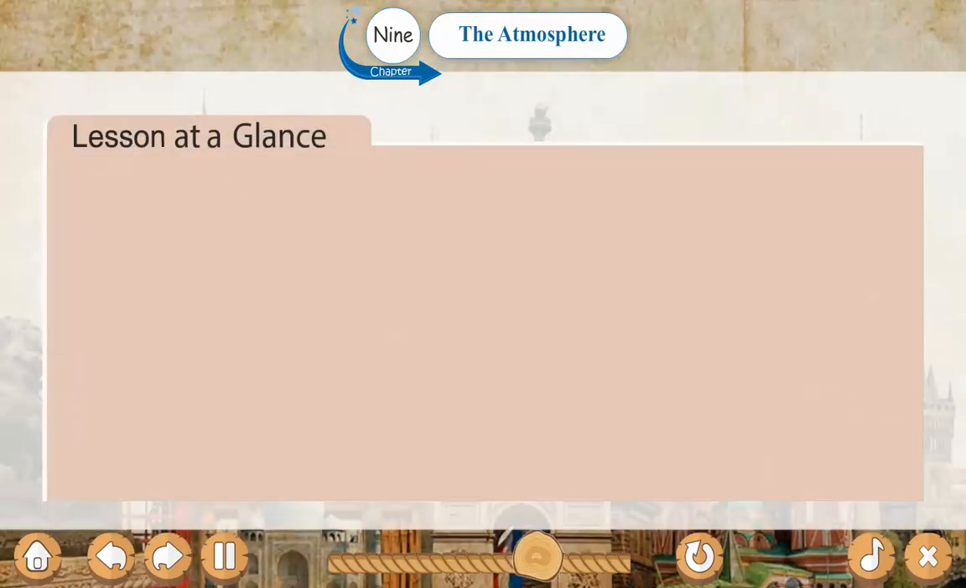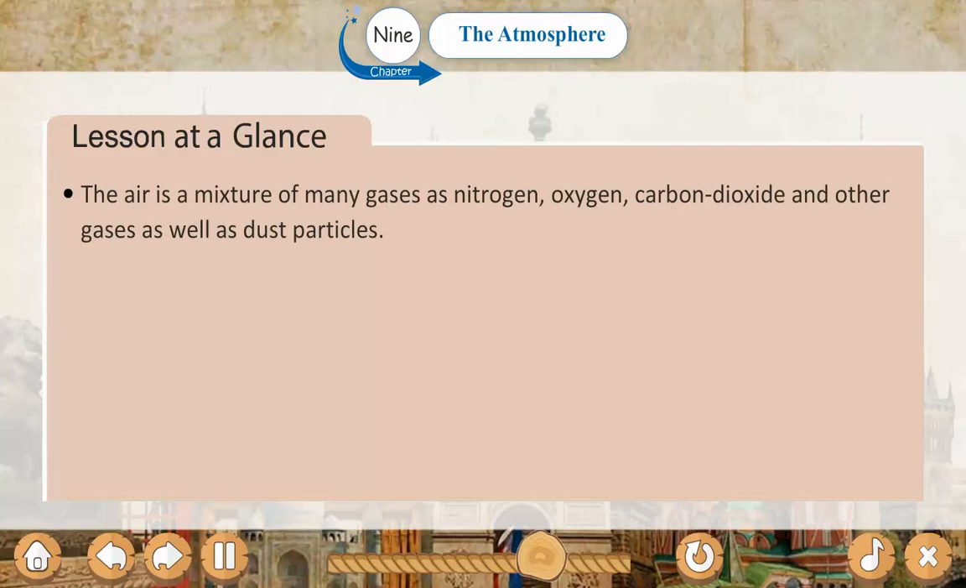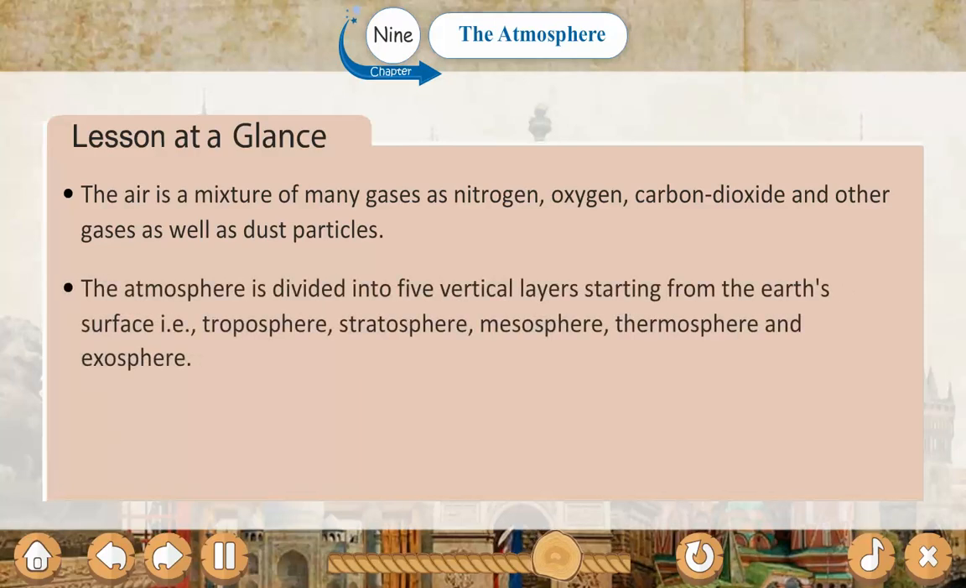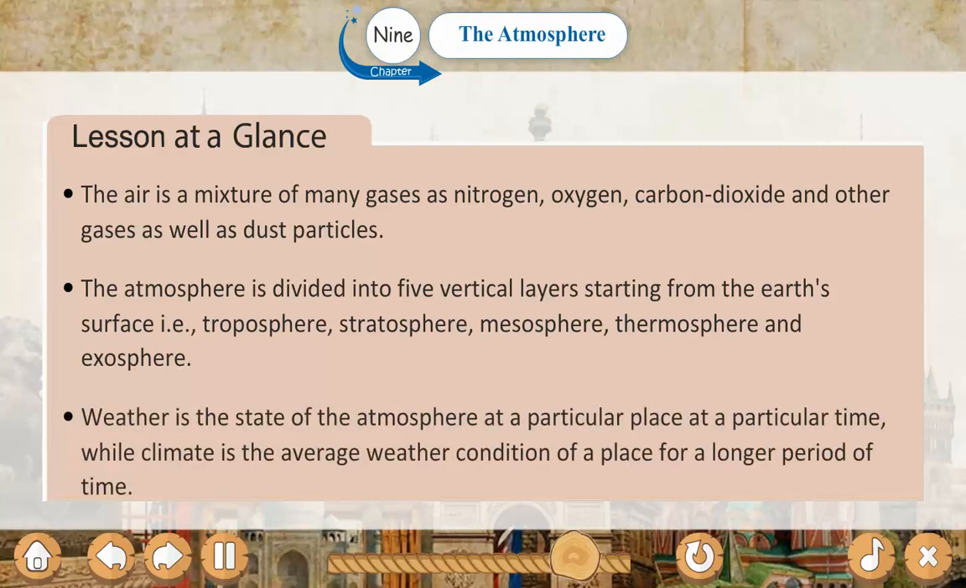Lesson at a glance. The air is a mixture of many gases such as nitrogen, oxygen, carbon dioxide and other gases as well as dust particles. The atmosphere is divided into five vertical layers starting from the Earth's surface. Example: troposphere, stratosphere, mesosphere, thermosphere and exosphere. Weather is the state of the atmosphere at a particular place at a particular time, while climate is the average weather condition of a place for a longer period of time.